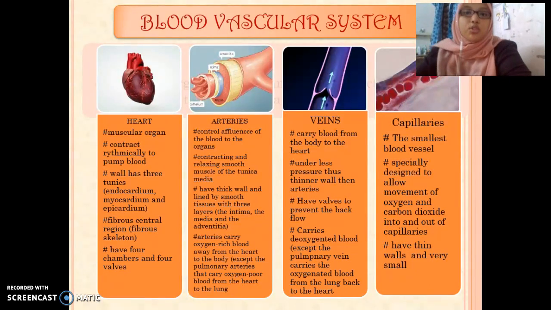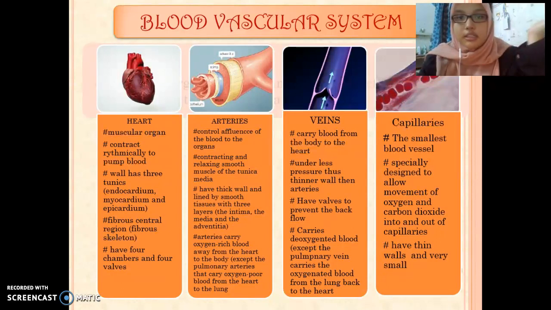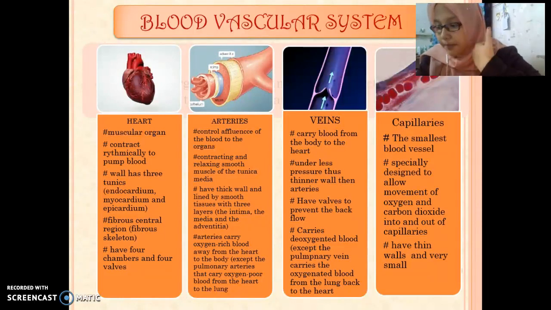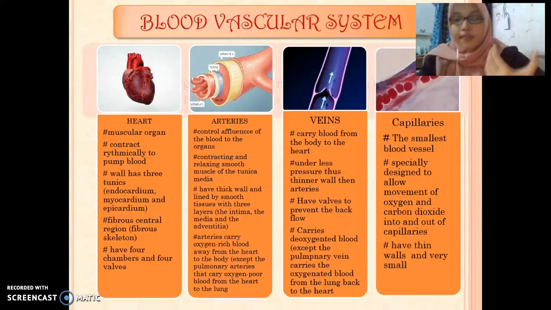a wall with three tunic layers: the endocardium, the inner wall; the myocardium, which consists of the heart muscle cells, the cardiac muscle; and the epicardium, the outer wall. It consists of a fibrous central region, the fibrous skeleton, which serves as the base of the valves, as well as the attachments and insertions of the cardiac muscle. It has 4 chambers and 4 valves, which I will explain later.